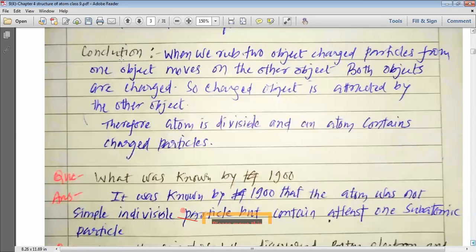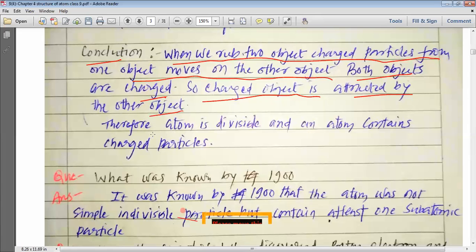When we rub two objects, charged particles from one object move to the other object. Both the objects are charged, so a charged object is attracted by the other object. Therefore, we can say that the atom is divisible and the atom has charged particles inside it.